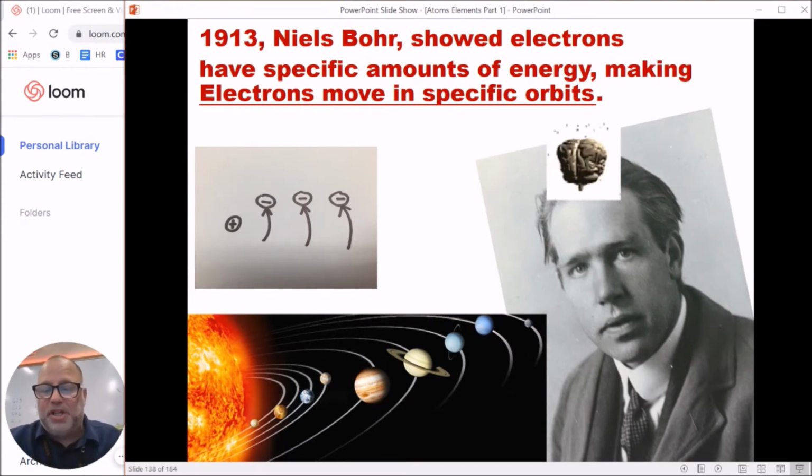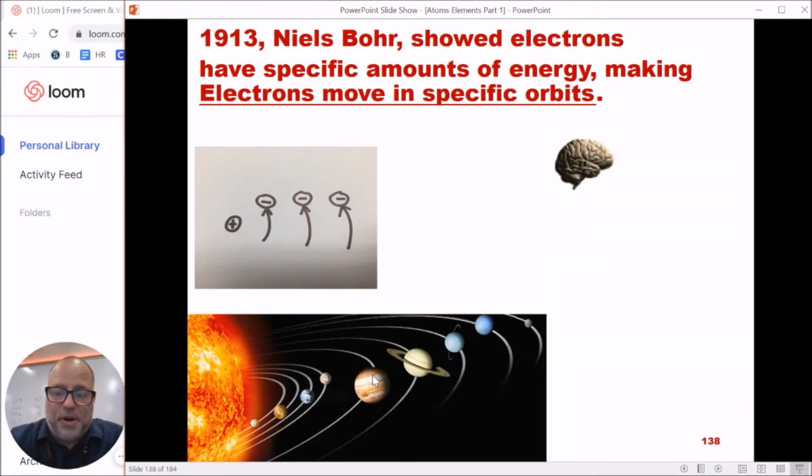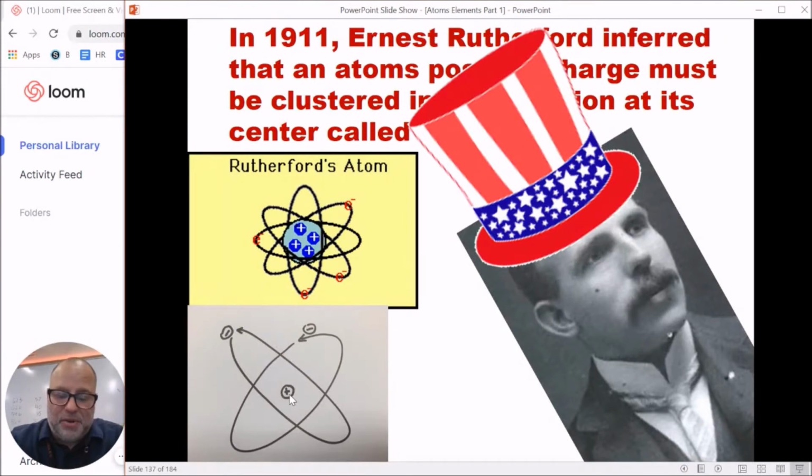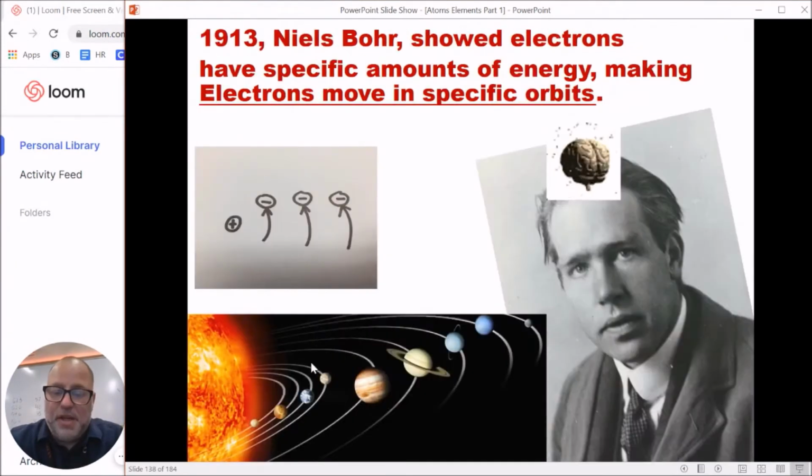He did even more experiments than the scientists before him. And he was able to do more experiments specifically with the electrons. Now, what he found is not all electrons are the same. Some electrons are a little bit slower, some electrons are a little bit faster. And so in his model of the atom, he kept it still the same as before: nucleus at the center, electrons spinning around it. But he noticed some are slower, and the slower ones he keeps closer to the nucleus.